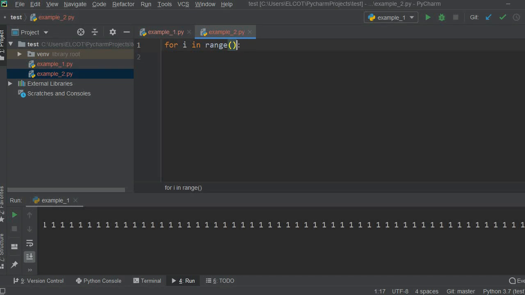This is simply a variable. Okay, you can give any variable here. You can write this range function in 3 different ways. Okay, since this is a function, you have to pass parameters. If you did not pass parameters, you will get error. Okay, you have to pass at least one parameter here. Okay, 3 different ways is you can pass 1 parameter inside the range function, or you can pass 2 parameters inside range function, or you can pass 3 parameters inside range function. Okay, we can see examples for all of the 3 types one by one.